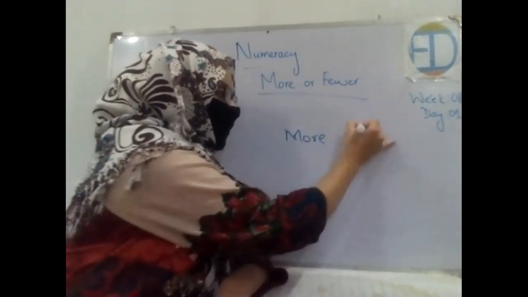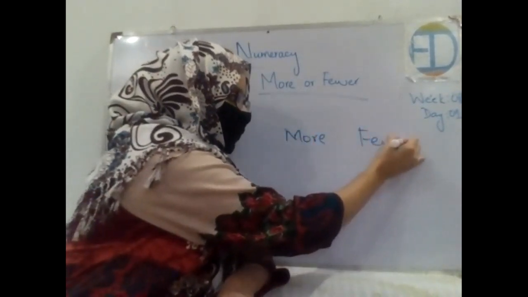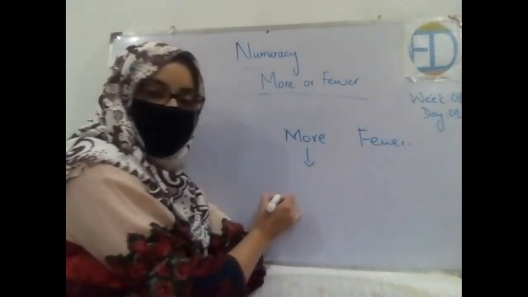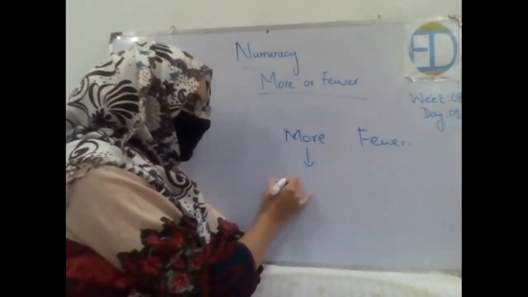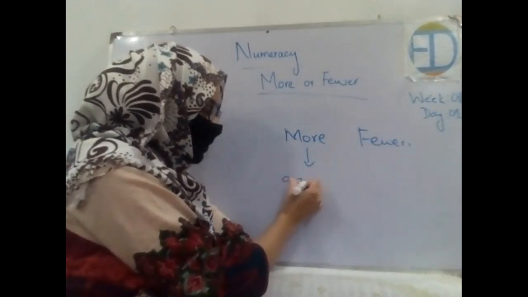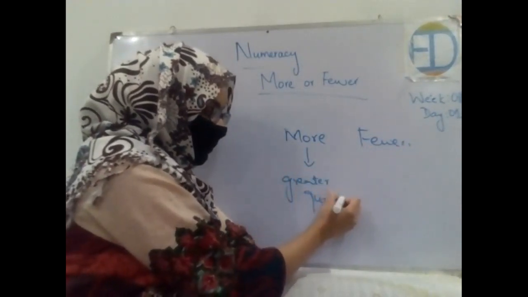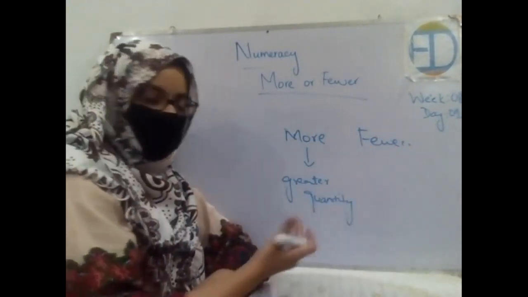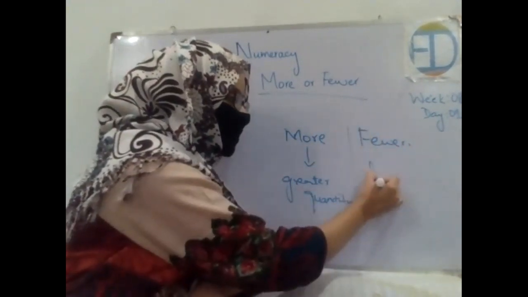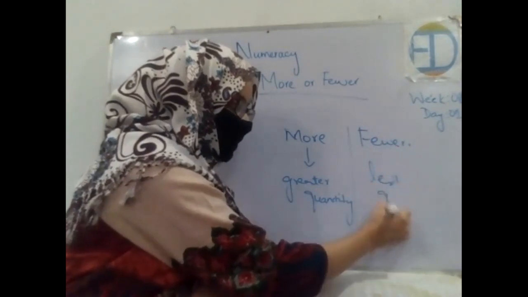The word more and the word fewer. More is something which is in greater quantity or more numbers, and fewer is something which is in less quantity, right?